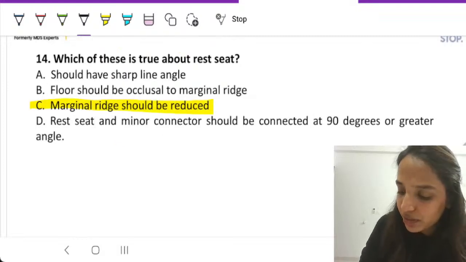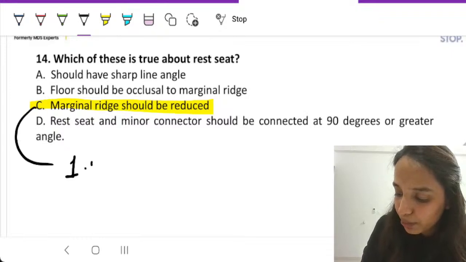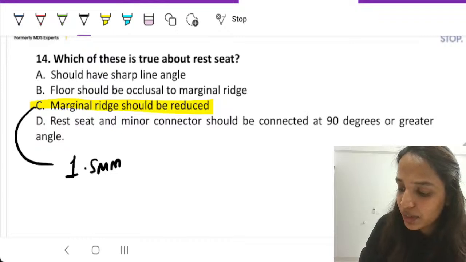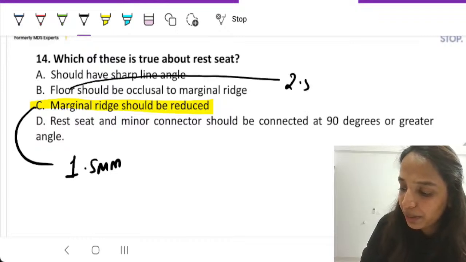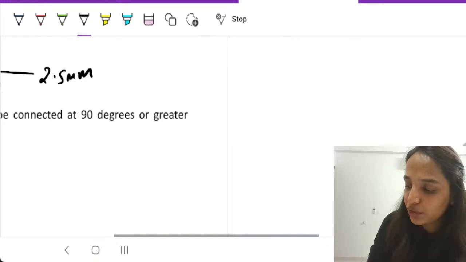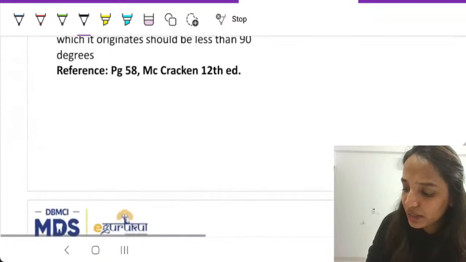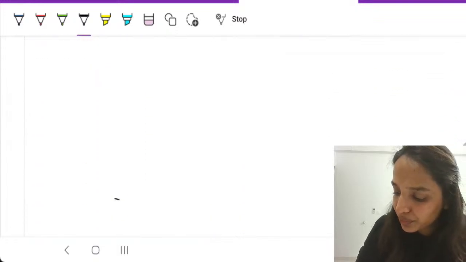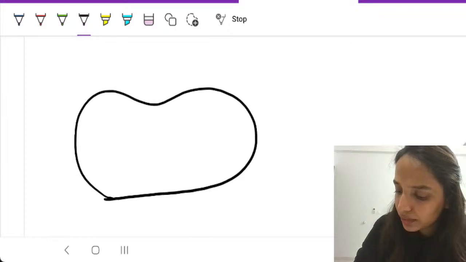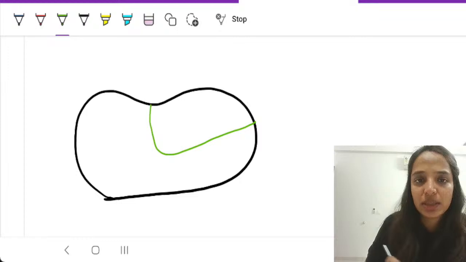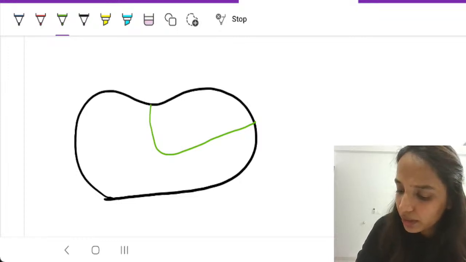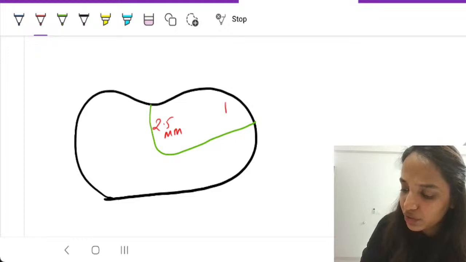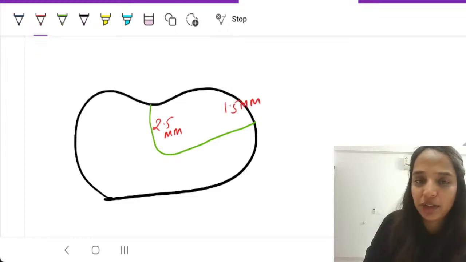Remember, marginal ridge is reduced by 1.5 millimeters. Then, the floor is reduced by 2.5 millimeters. So, if we draw an occlusal rest seat somewhat like this, where the center is about 2.5 millimeters, marginal ridge is reduced by 1.5 millimeters.